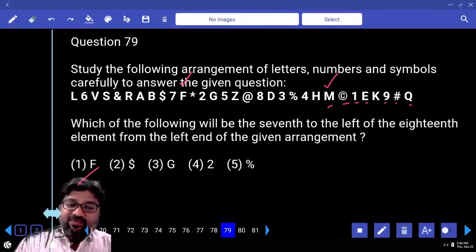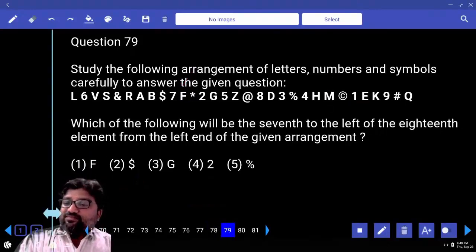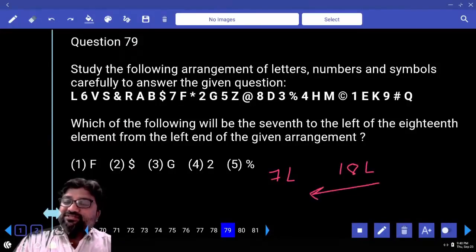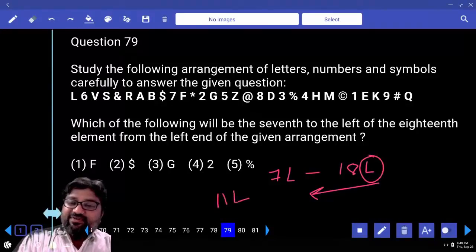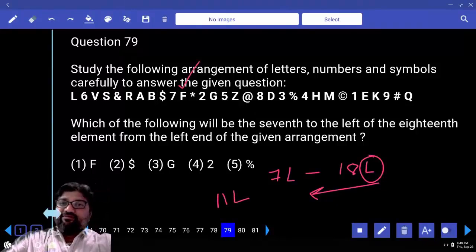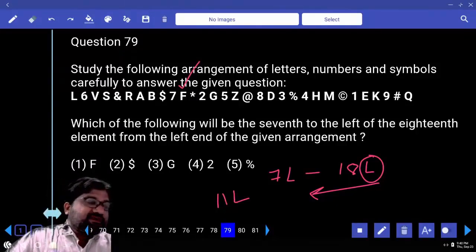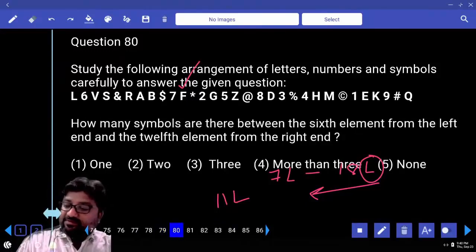Next, which of the following will be 7th to the left of 18th from the left hand in the given arrangement? You are supposed to solve this in reverse. So it is the 11th element from the left hand. We have already counted the 11th element from the left hand in the previous question. What was that? F. My answer is F.